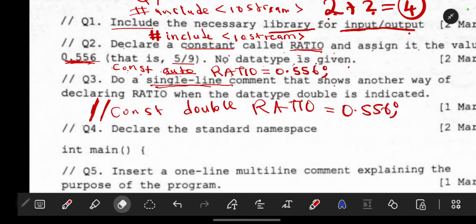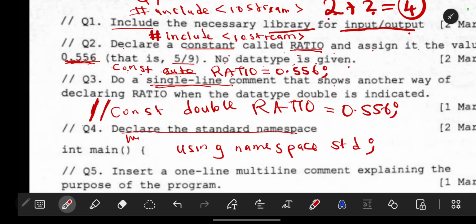Number 4 says declare the standard namespace. Already they have told you declare the standard namespace. So the answer is after this. It's here, but due to space I'll write here, but it is coming before int main. So declaring the namespace, if you remember in C++, we are going to say using namespace std.